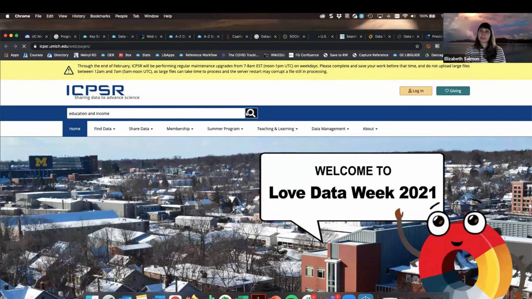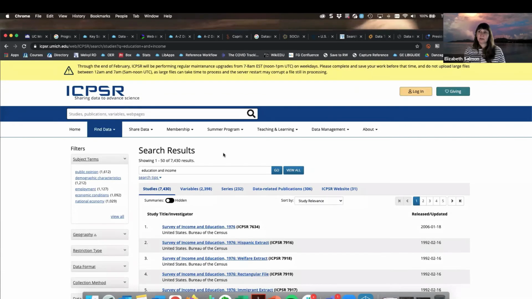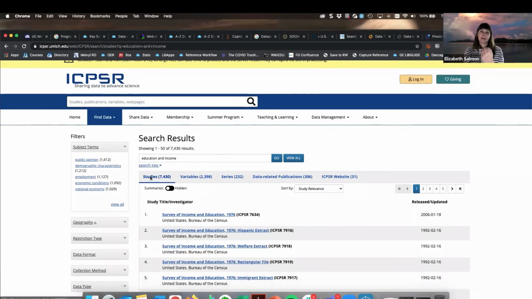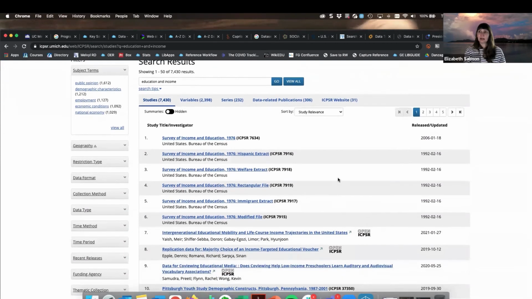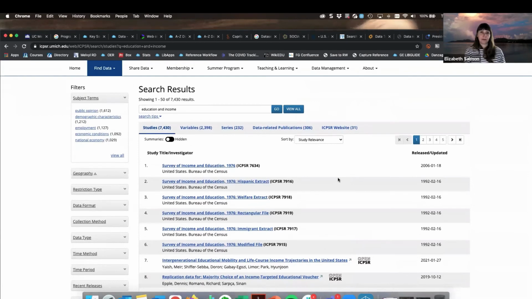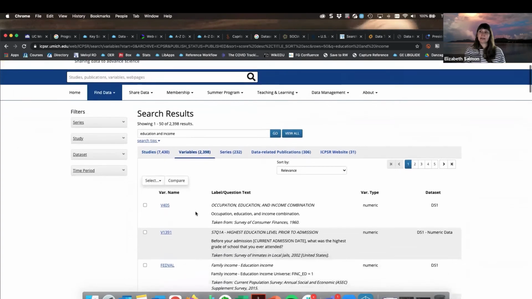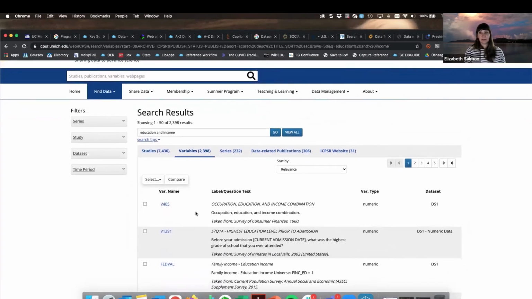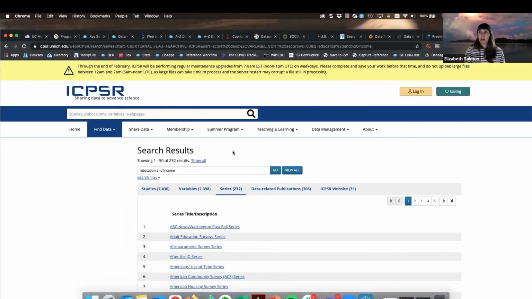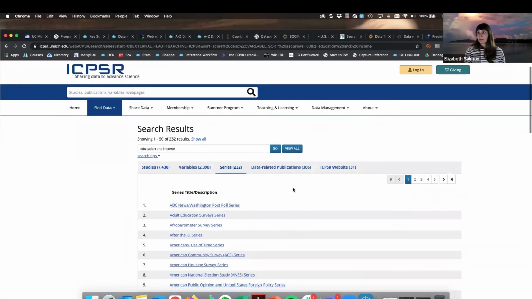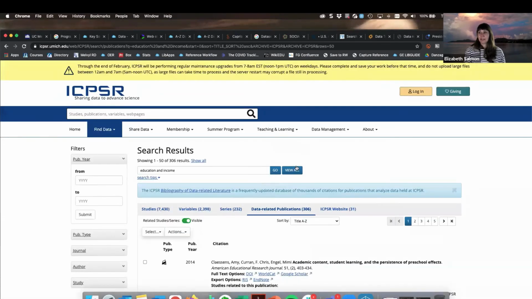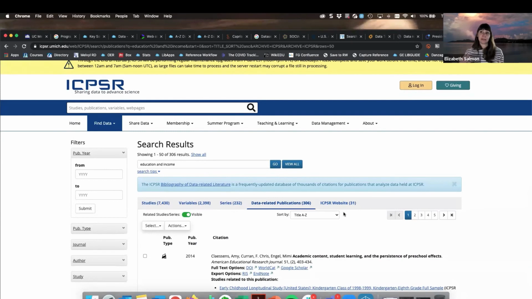And so I'm going to do a search, and the way that my results are going to display, the default is my study level. So what I'm being presented here are different studies that are related to the keywords that I used as my search terms. I also can click over to the next tab, and this is going to give me specific variables that are related to my search terms. This series tab is going to represent my longitudinal data that's available. I can also access data-related publications, and then the ICPSR website is more of just a general website search as well.